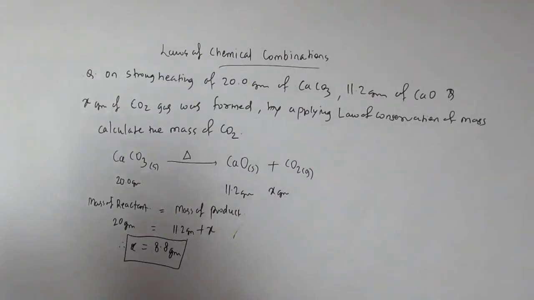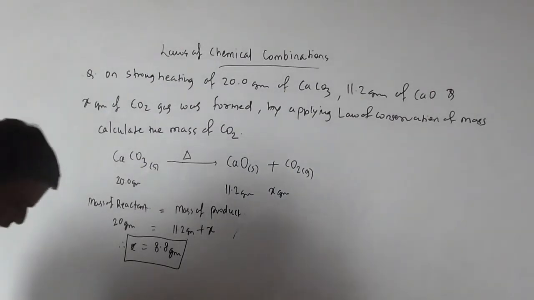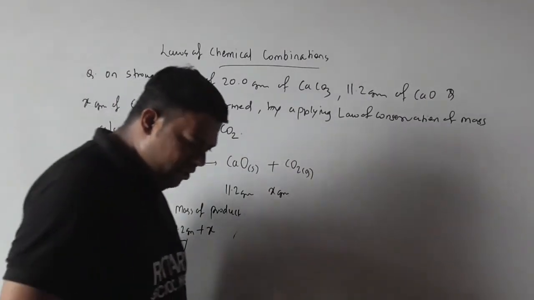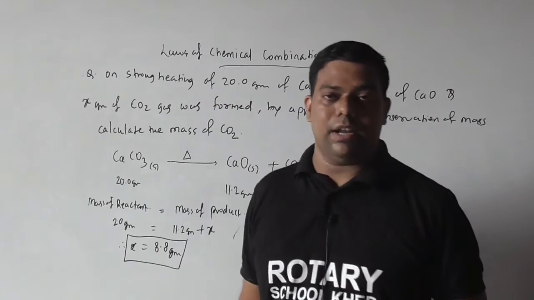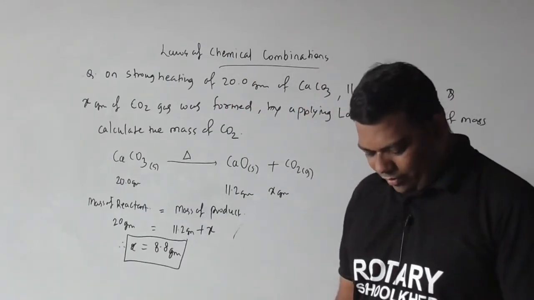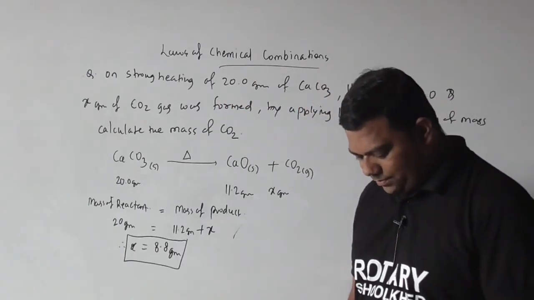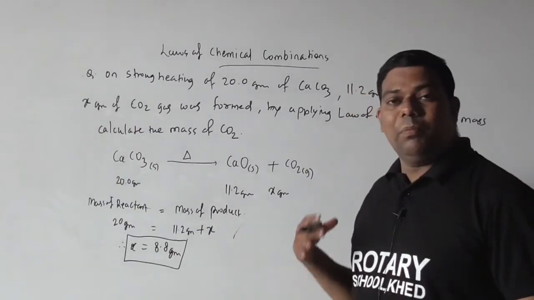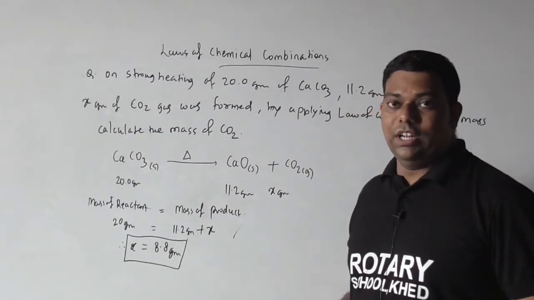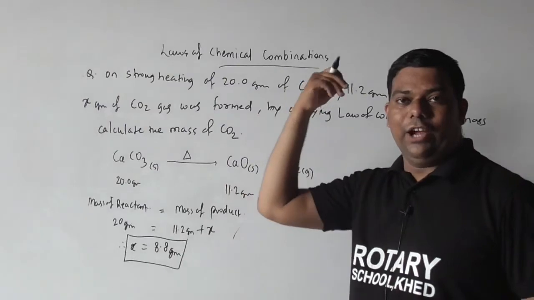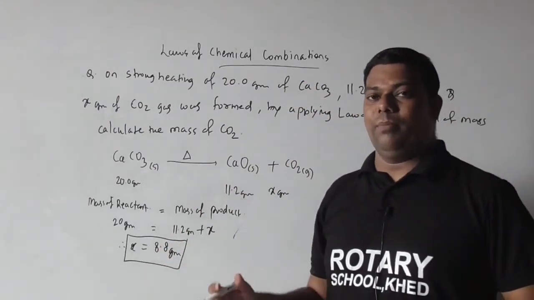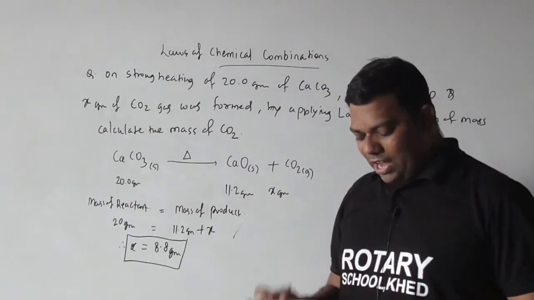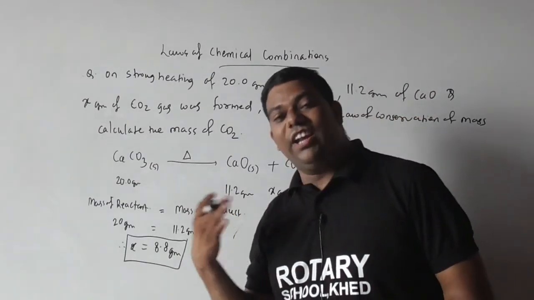Okay. Now there is a limitation also for this law of conservation of mass. So you can write it in the limitation part. Beta, what will happen in a nuclear reaction? In a nuclear reaction, in an atomic power station, in the production of electricity, some mass of the reactant is converted into energy.